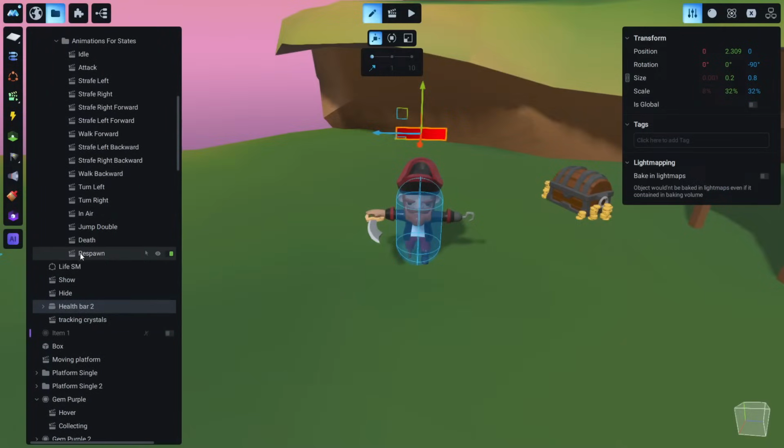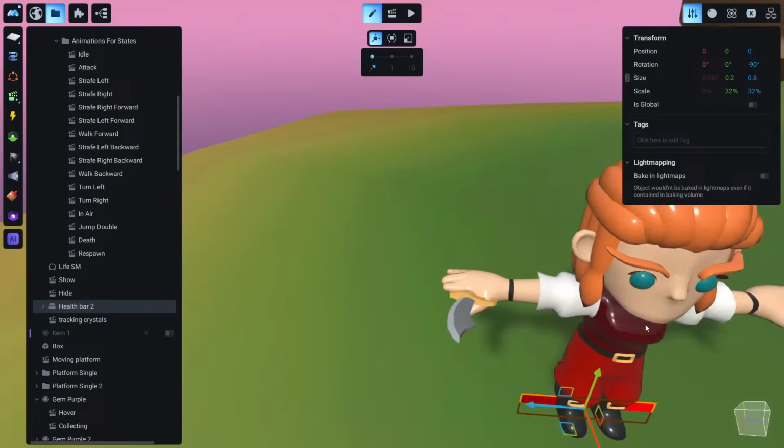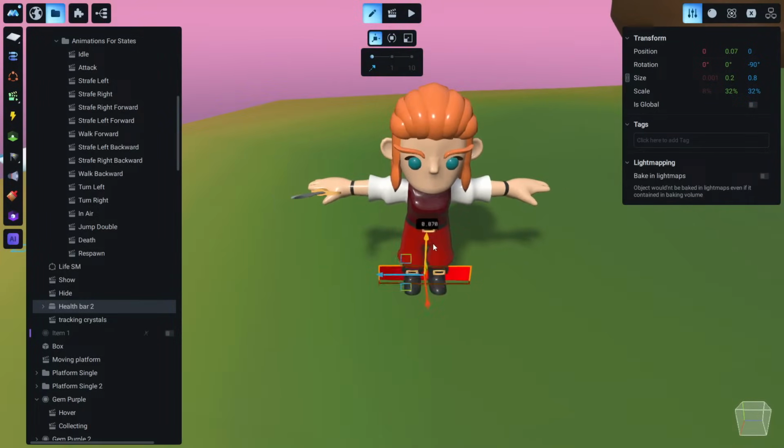Where is this health now? This health bar, okay, now here, and let's move it to the character. So now the health bar is here. Let's move it above here, head.